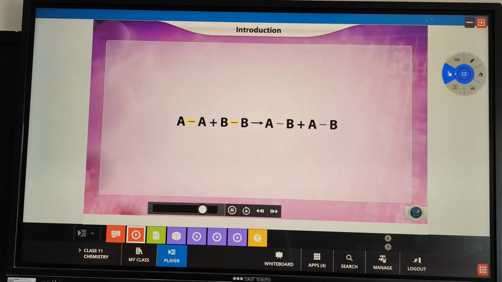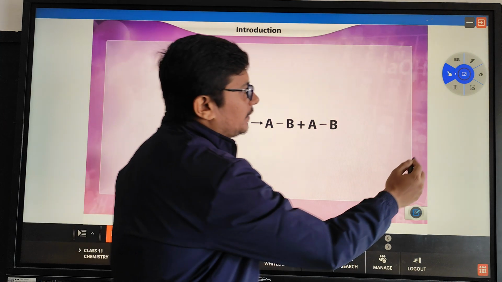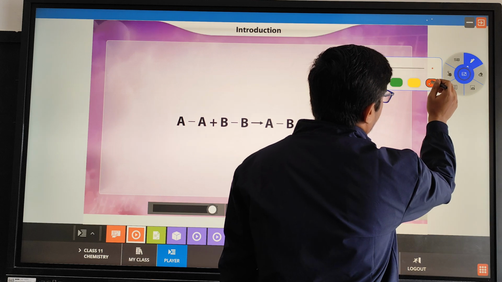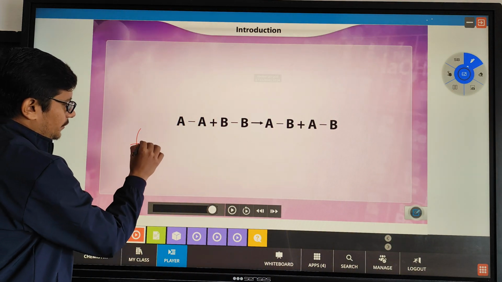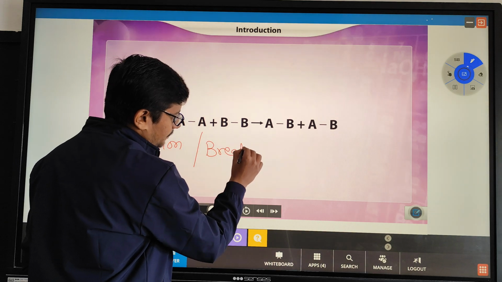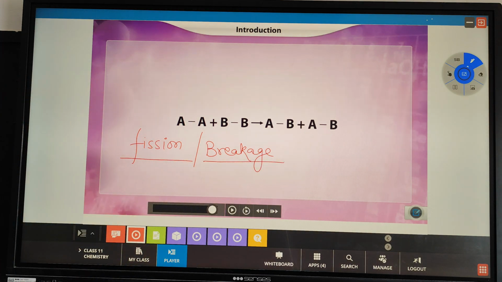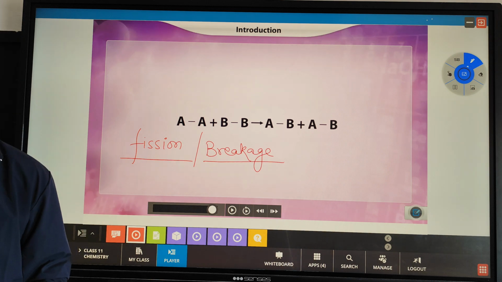A chemical reaction takes place when the bonds between the atoms break. This phenomenon is called breakage or cleavage of bonds. The result of the reaction is the formation of new bonds in the products. Let us learn about the breakage. Now we are discussing the breakage or fission of the bond. What do you understand by the term fission, or breakage? What do you understand by breaking something or fission of something? Any idea?